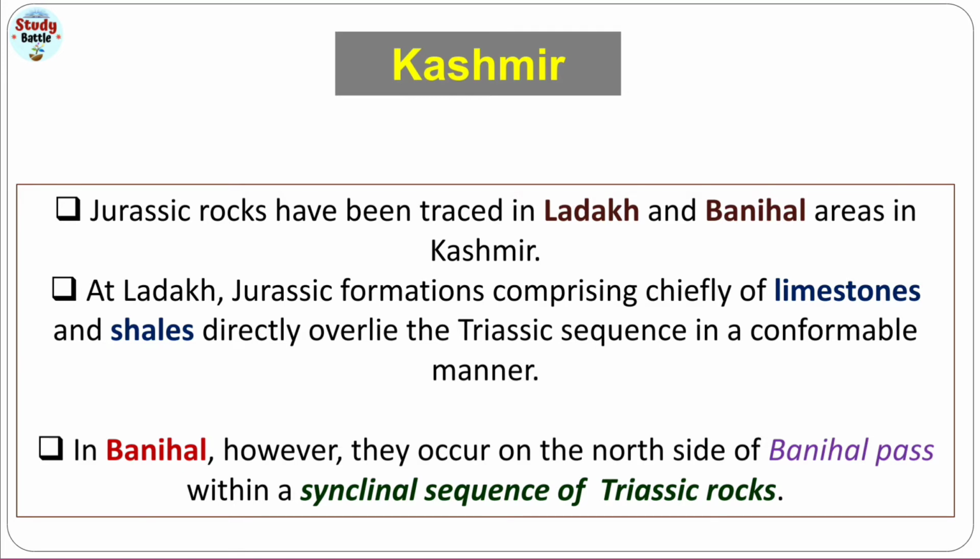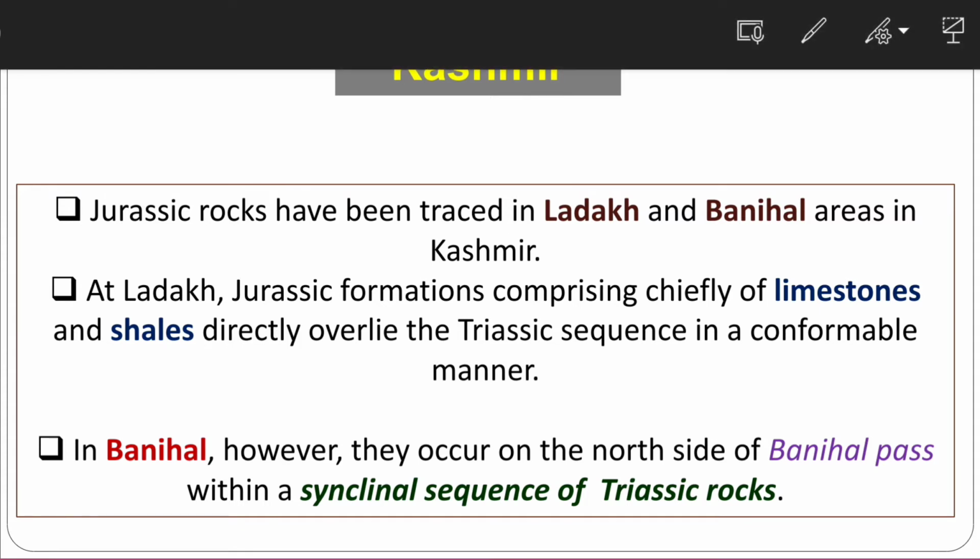And then if we talk about the Kashmir area, means where these rocks are well developed in Kashmir, we will discuss it. So Jurassic rocks have been traced in Ladakh and Banihal range areas of Kashmir. Okay, so in Kashmir these rocks have been developed in Banihal and Ladakh area. So this question can be asked in the examination: where are the Triassic rocks developed in Kashmir area? So this is the Ladakh area and Banihal range.